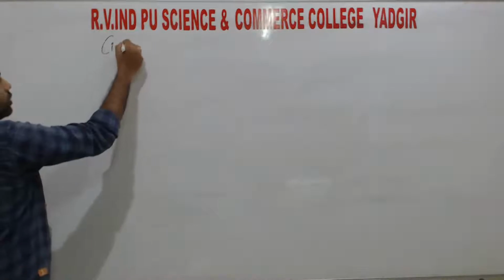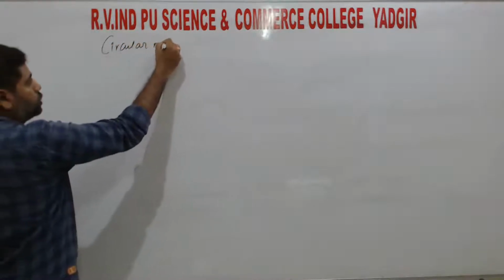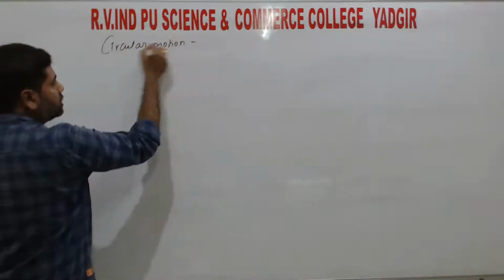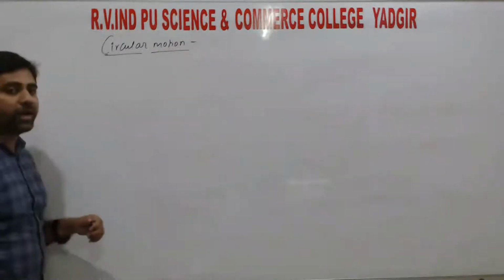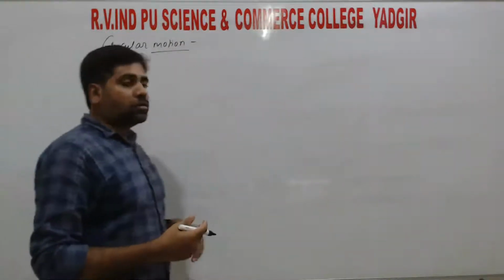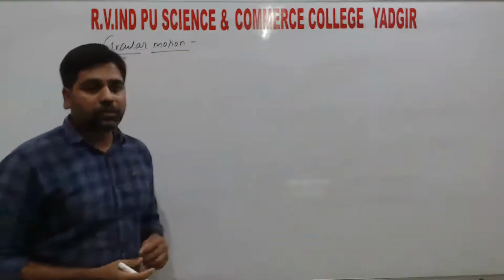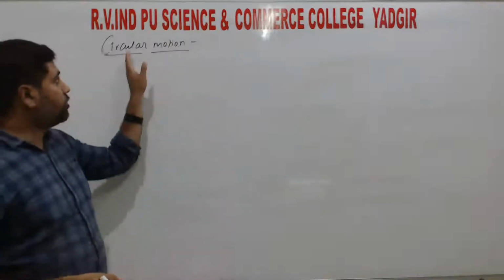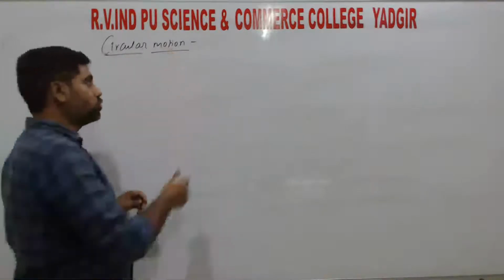So next topic is circular motion. In the last chapter also we discussed this motion, circular motion. If any object follows a circular path with constant speed, that type of motion we call circular motion, right?